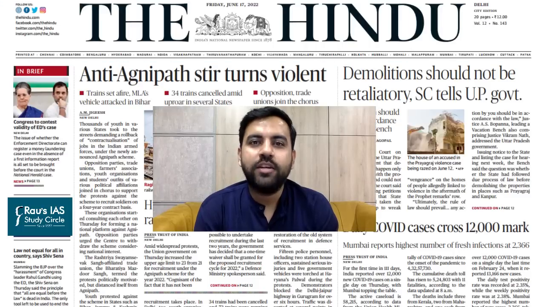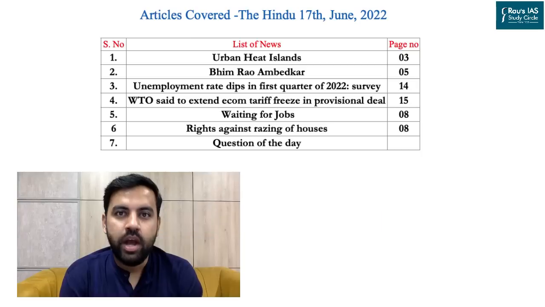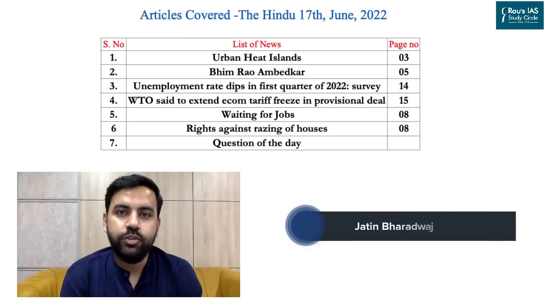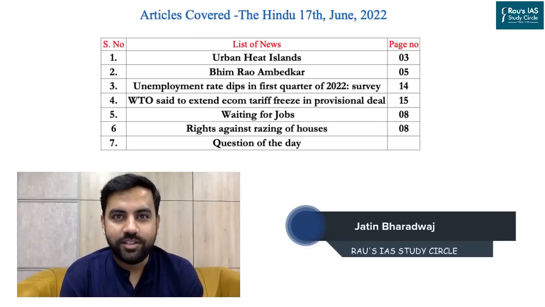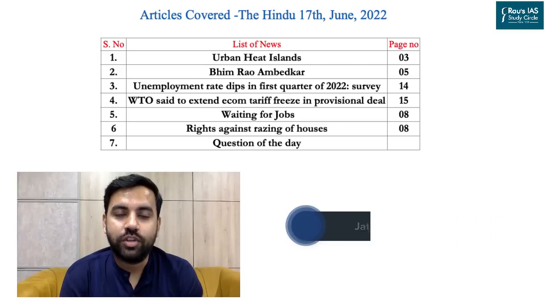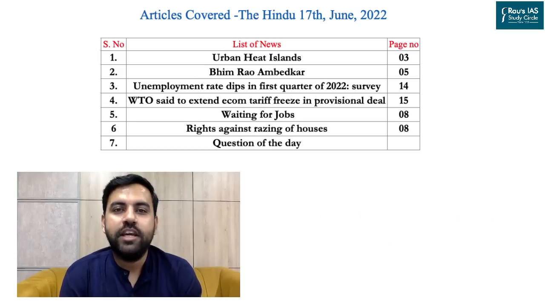Hello everyone and welcome to Daily News Simplified, your one-stop solution to detailed analysis of current affairs which are published in the Delhi edition of the Hindu newspaper. Articles dated 17th of June 2022 are listed on your screen, and the timestamping for these articles is already mentioned in the description box. So let us begin with the first article for the day.